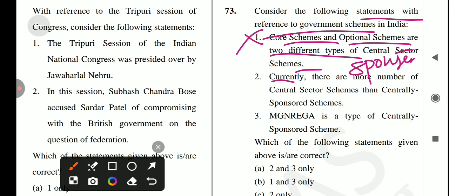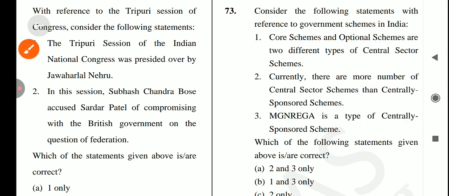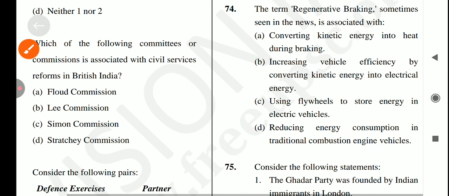Next is currently there are more number of central sector schemes than centrally sponsored schemes. Yes, it's a correct statement. Next is NREGA is a type of centrally sponsored scheme. Yes, it's also correct. So answer for this question is option number A. Only 2 and 3 is the correct answer for this question. Okay.